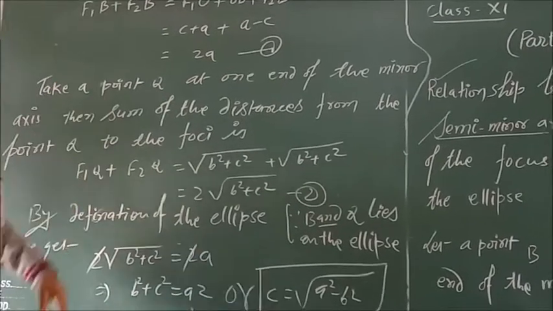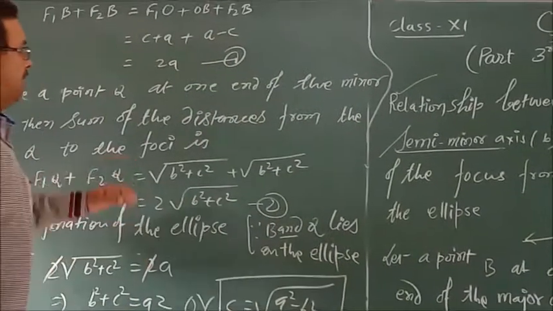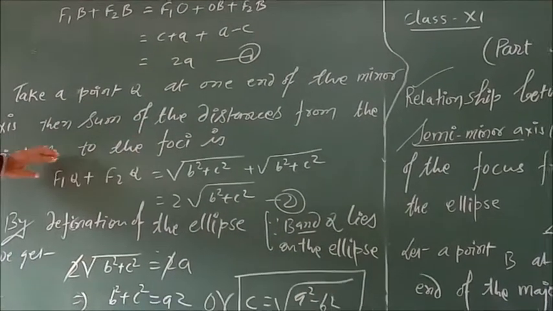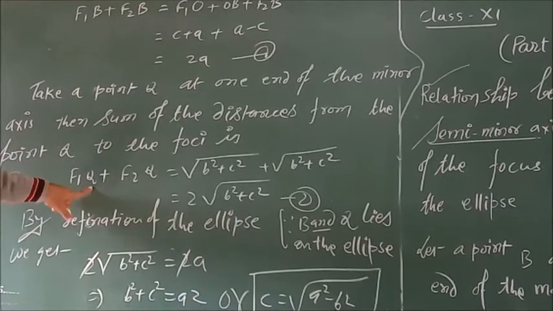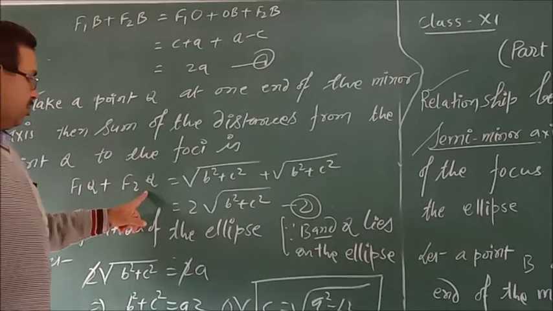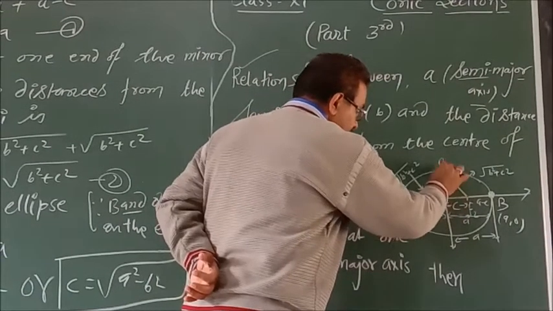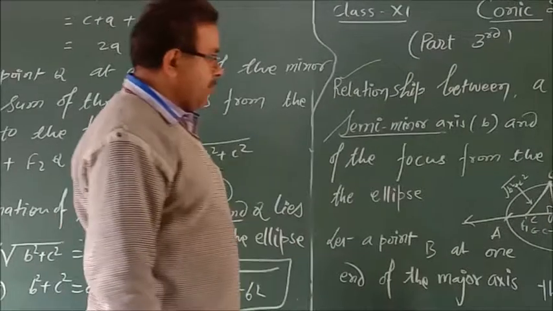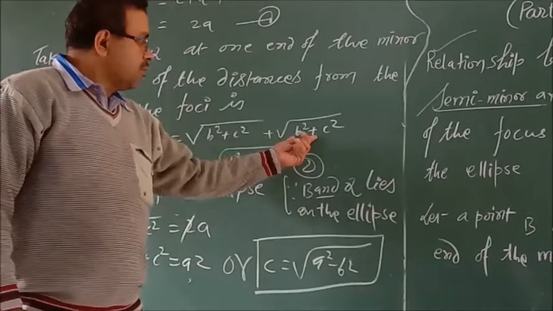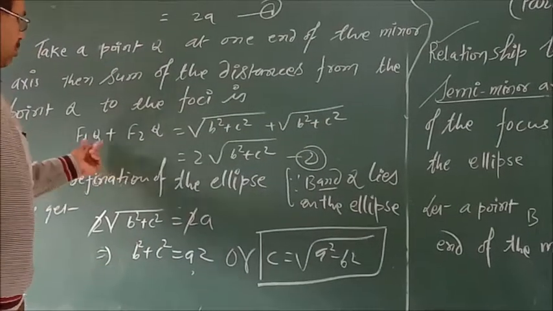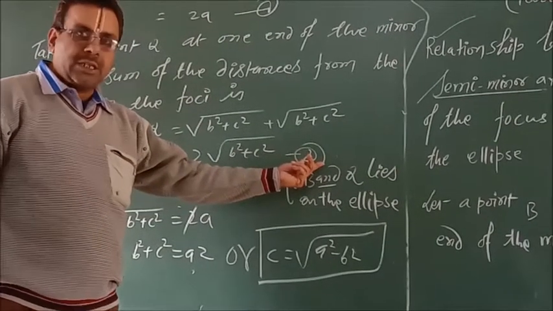Now take another point Q on the minor axis, then we have the distance from Q to the foci F1Q + F2Q. Here it is 90 degrees. So by Pythagoras theorem, the distance of QC is equal to √(b² + c²). It is also √(b² + c²). So F1Q + F2Q is equal to twice √(b² + c²), which is equation second.